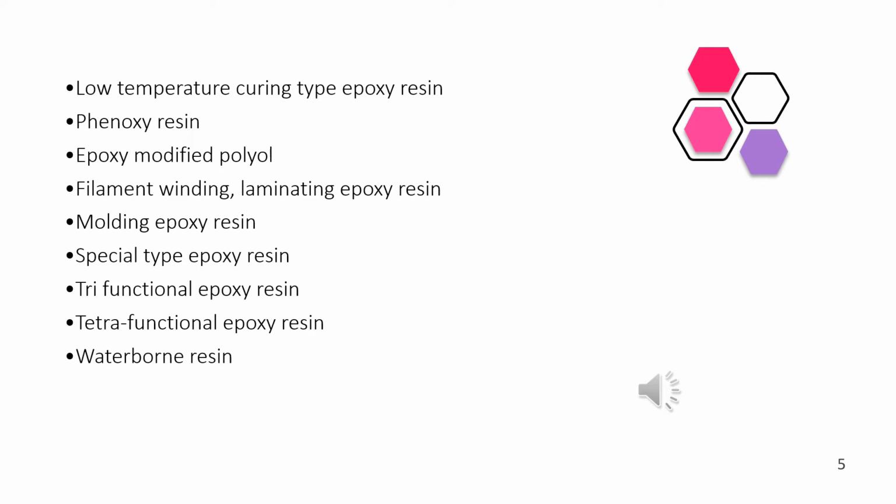Other types of epoxy resins that are available are low temperature curing type epoxy resin, phenoxy resin, epoxy modified polyol, filament binding, laminating epoxy resin, molding epoxy resin, special type epoxy resin, trifunctional epoxy resins, tetrafunctional epoxy resins, waterborne epoxy resins. So there are different types of epoxy resins that are available in the market.